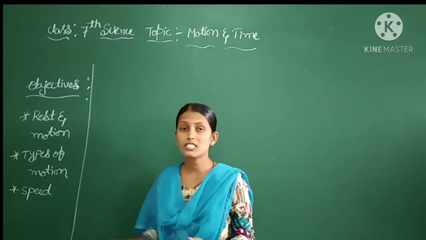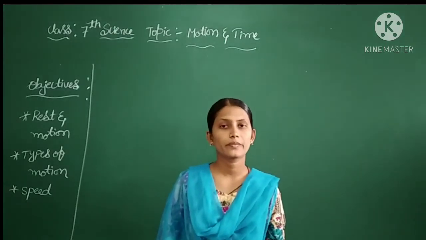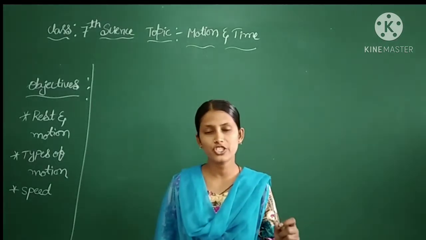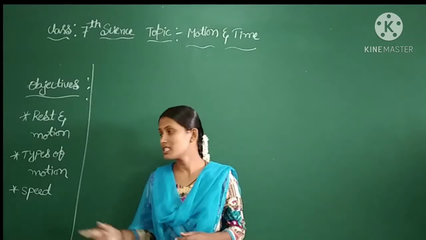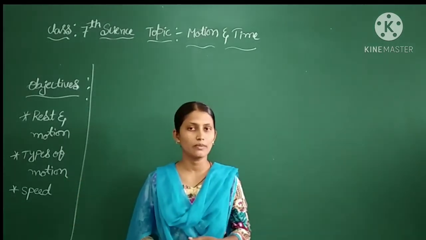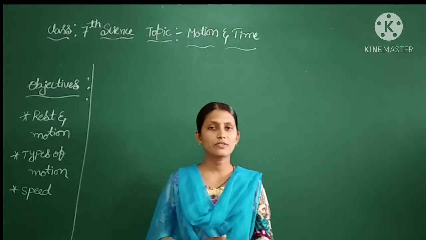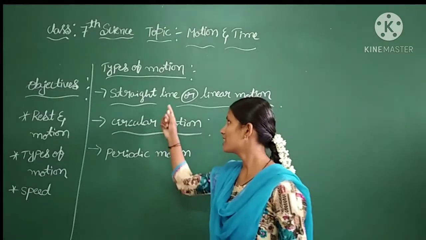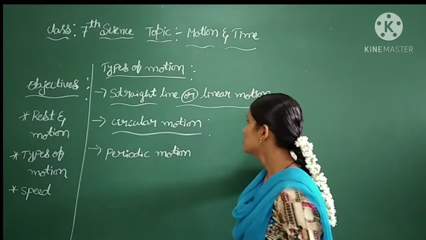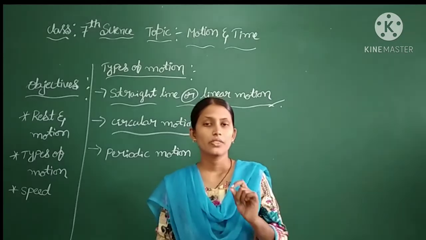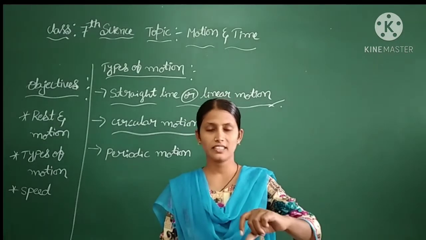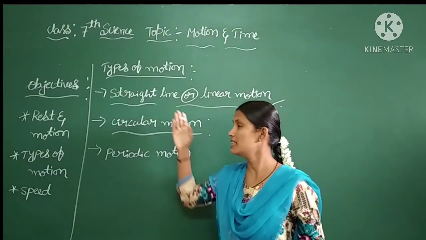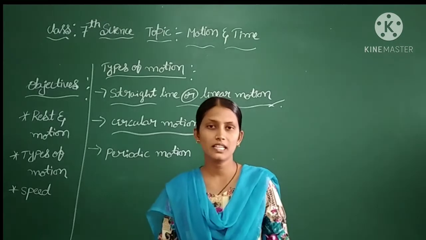And also we have discussed the types of motion. Depending upon how the object changes its position with respect to time, we have classified motion into several types. Let us recall the types of motion we discussed in 6th standard. The first one is straight line or linear motion. If the object travels in a straight line, then that type of motion we consider as straight line motion or linear motion.